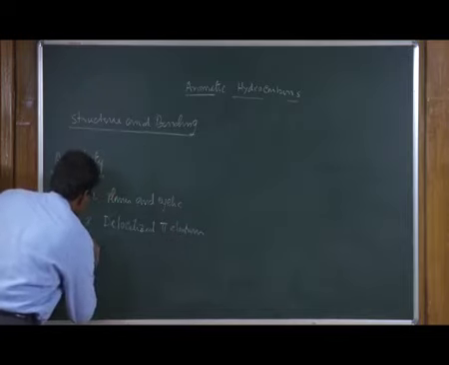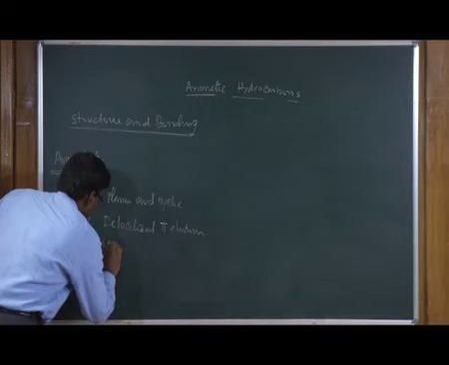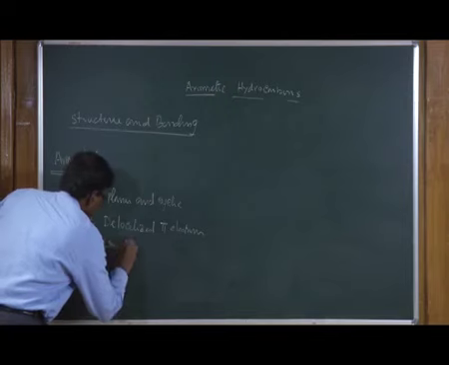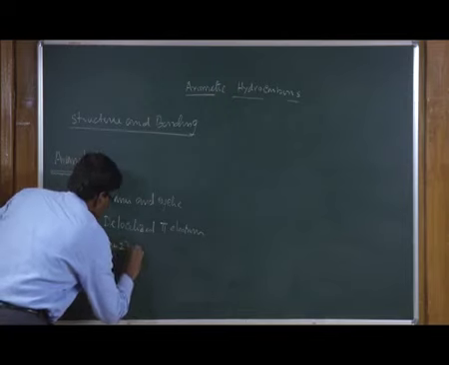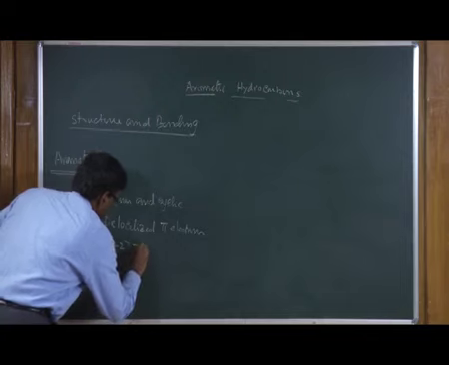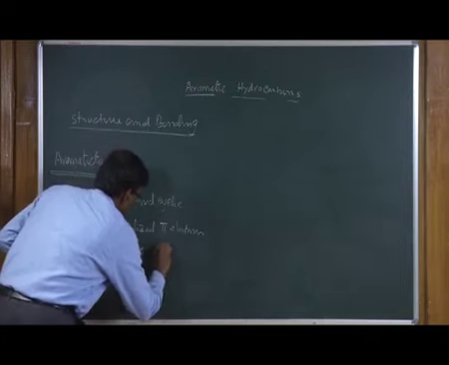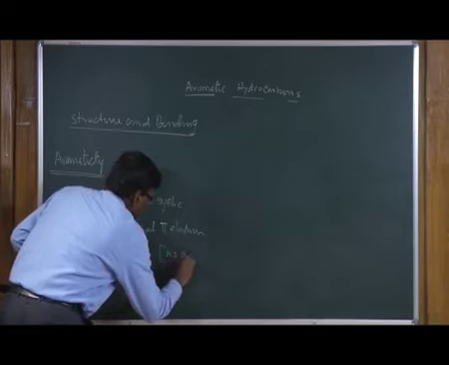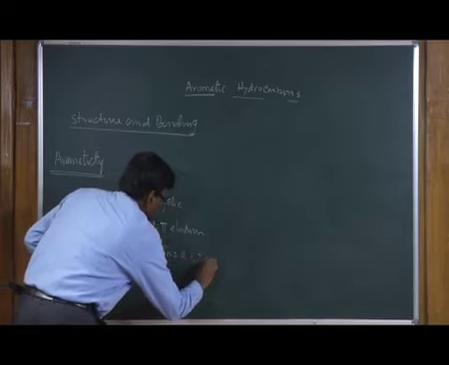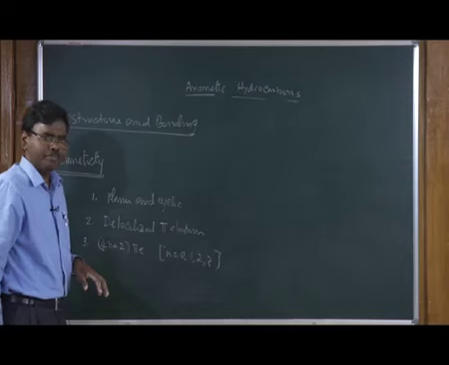And third, they should have 4n plus 2 pi electrons, where n equals 0, 1, 2, 3, etc., should be an integer.